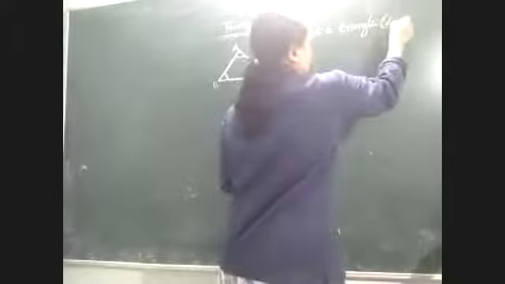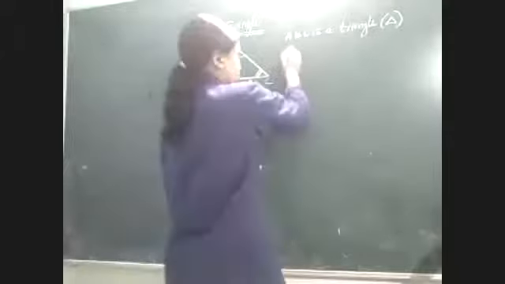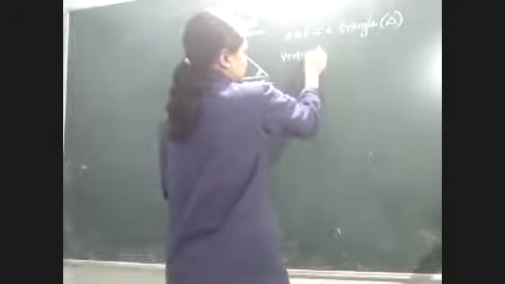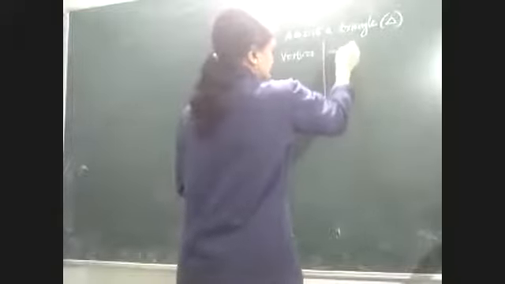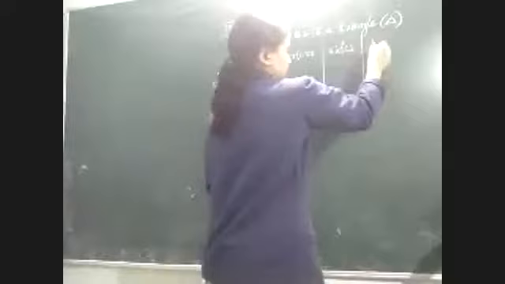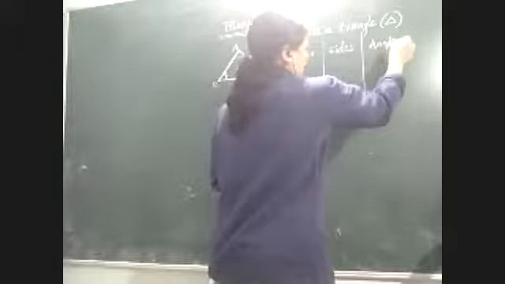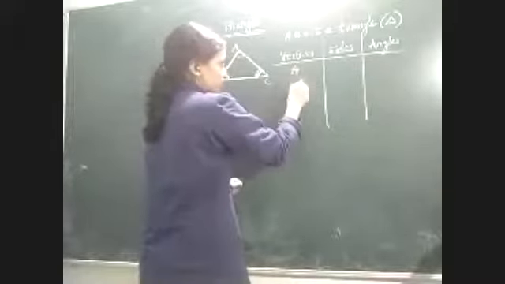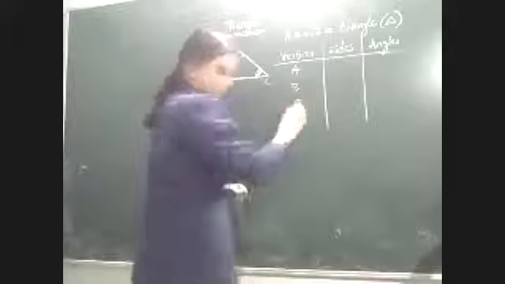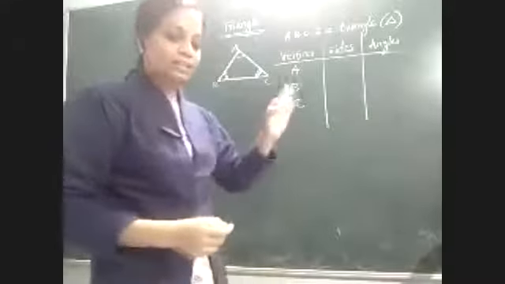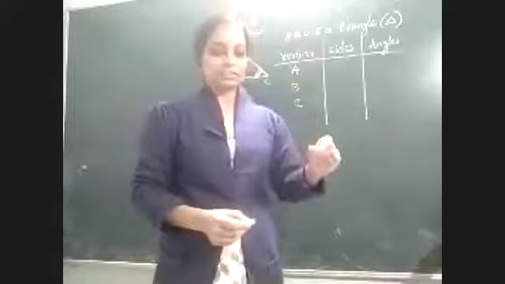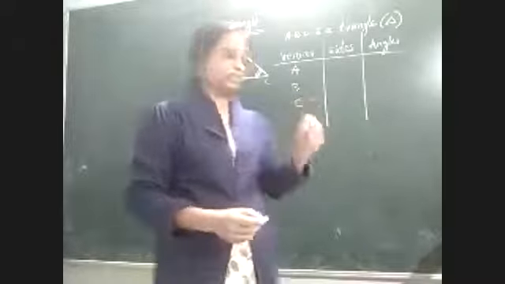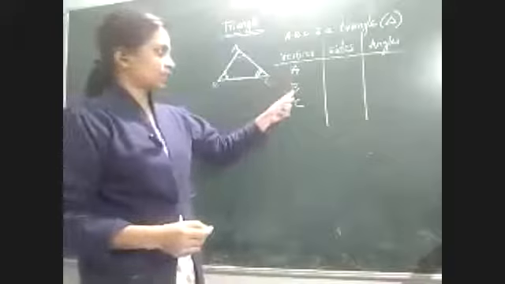So what is the symbol of the triangle? The symbol of the triangle is like this. ABC is a triangle. So vertices, sides, then angles. So 3 vertices. Which are the 3 vertices? Vertex A, vertex B, vertex C. These are the 3 vertices. Vertex plural form is vertices.